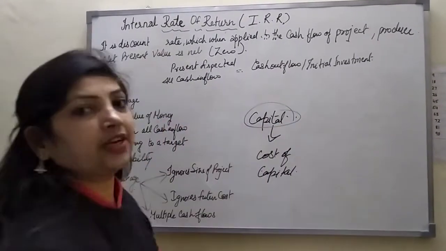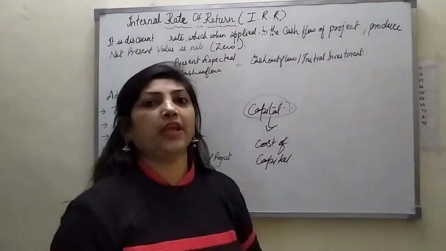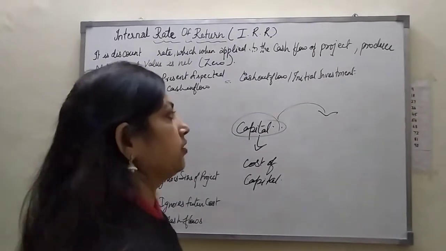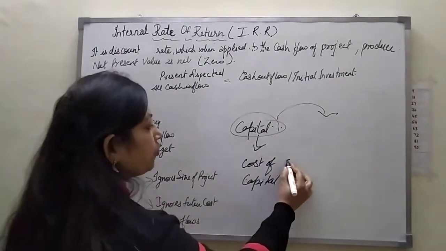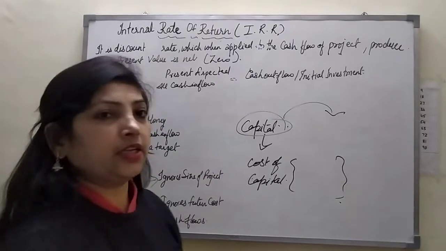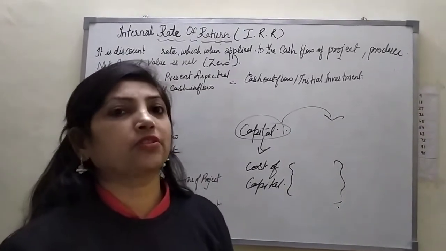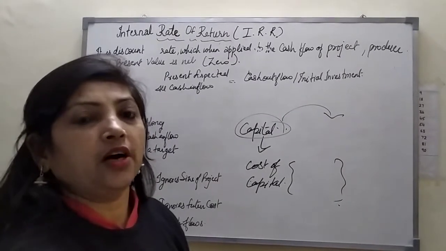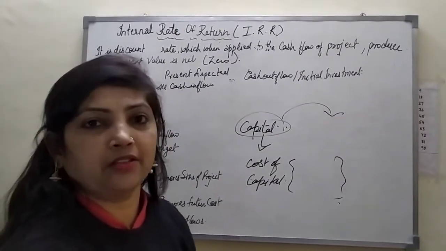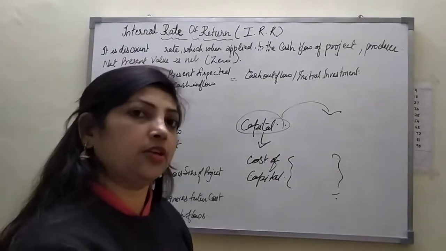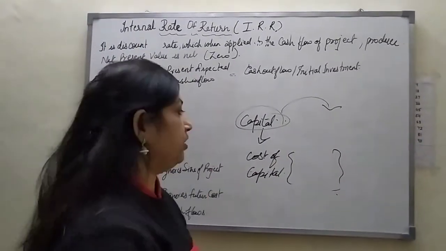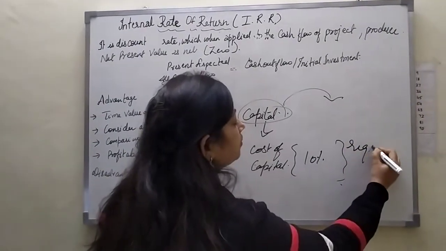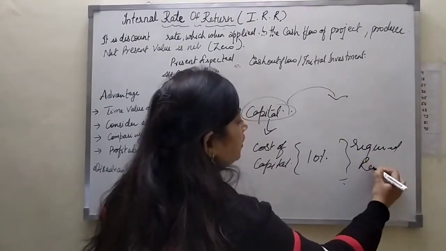Suppose after having the capital, the company is going to invest in a proposal, and from that they will get a certain percent. The company should retain some percent in the company so that they can recover the initial amount or pay the return to their stockholders. And if they estimate they should have 10% as a required rate of return.